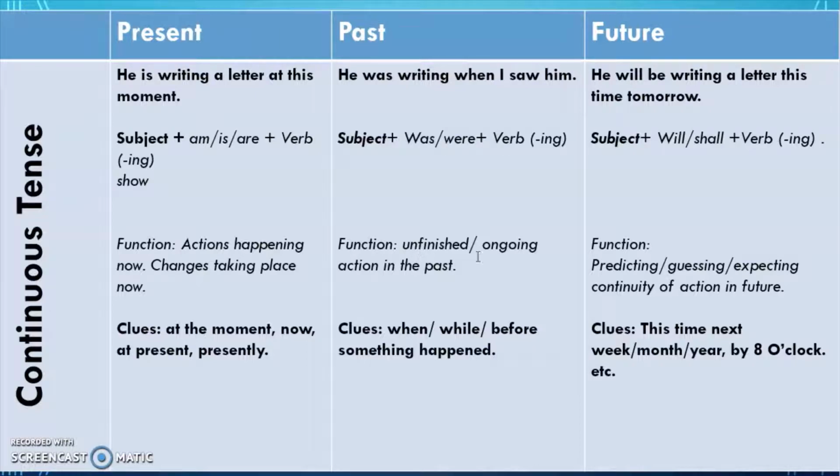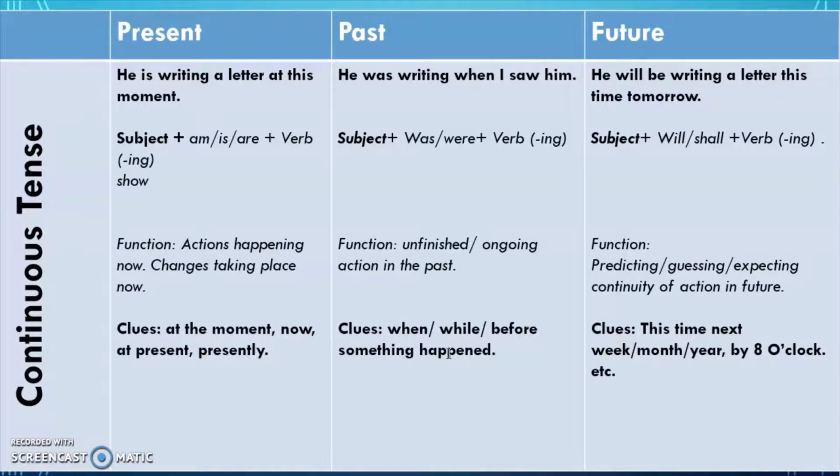Function is unfinished ongoing actions in the past. So something that was still going on when you were talking about it. इसके clues क्या हैं कि आपके पास when आ सकता है, यानी when I saw him he was writing a letter, because saw is already telling you कि ये चीज़ past में हुई है. So this is a clue also कि past continuous लगेगा.